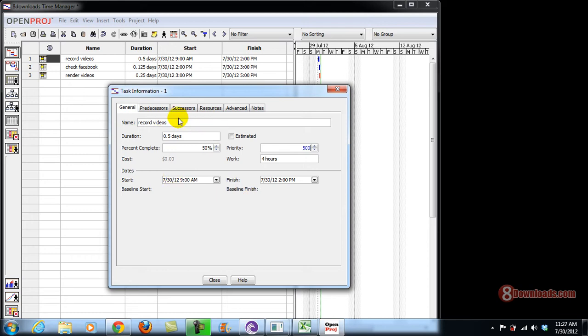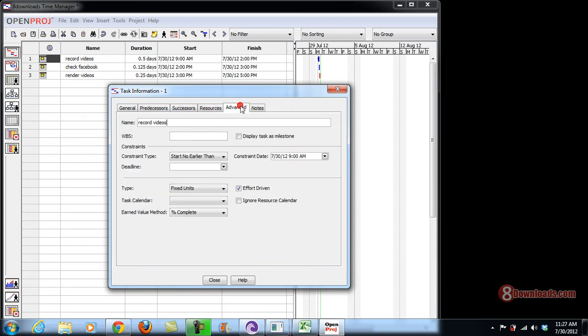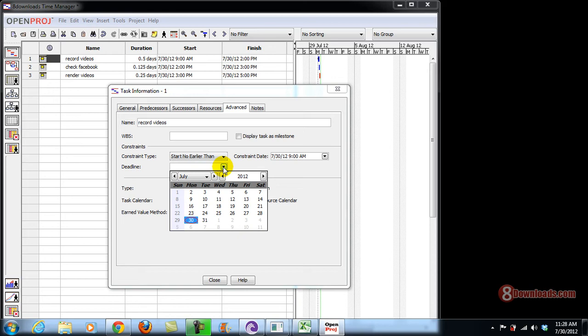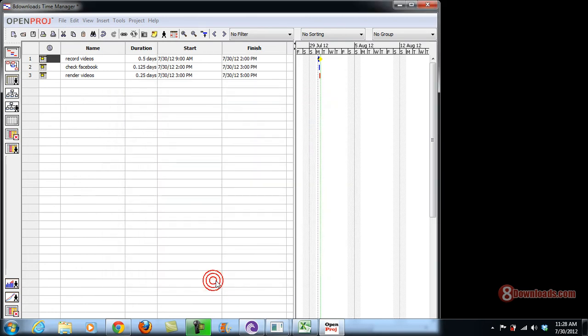And then you can even render a deadline for this one to make sure that it's being followed by just going to the advanced, and of course the deadline could be on the same day, or it could be on the 31st if you want to. So let's say just have it on the 30th and say close. So as you can see, there is a mark already here that says deadline. There you go.